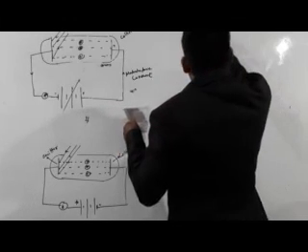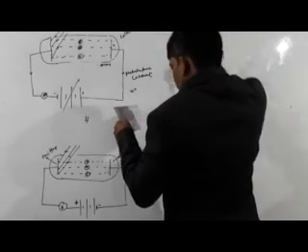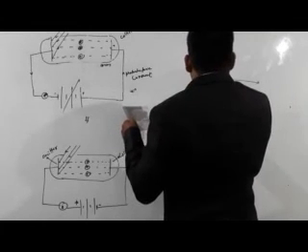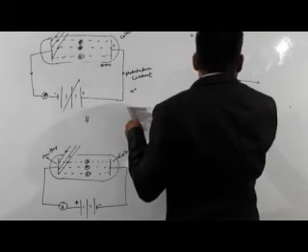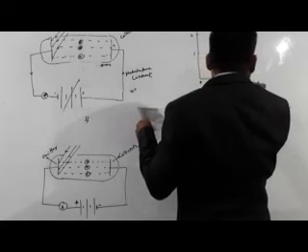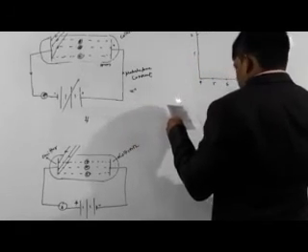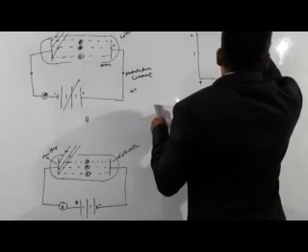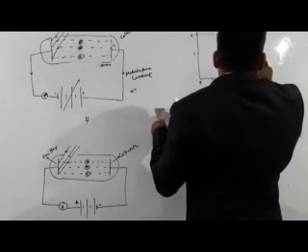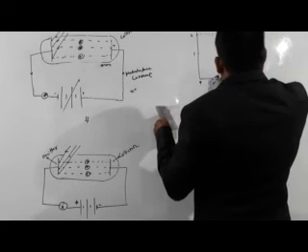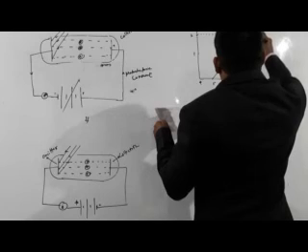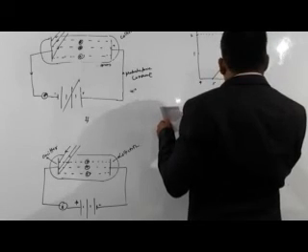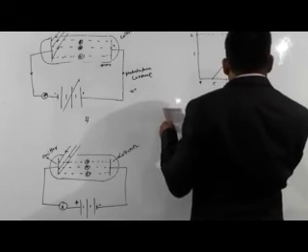This is the graph, with V naught on the vertical axis, and nu into 10 to the power 14 hertz on the horizontal axis.